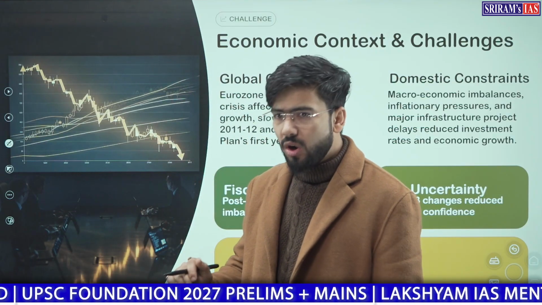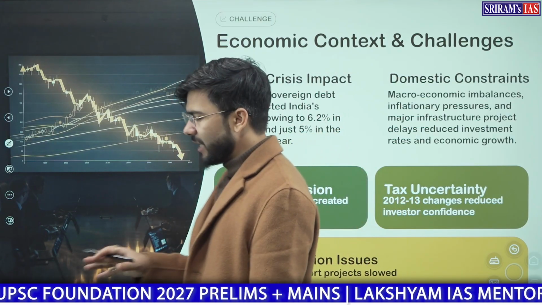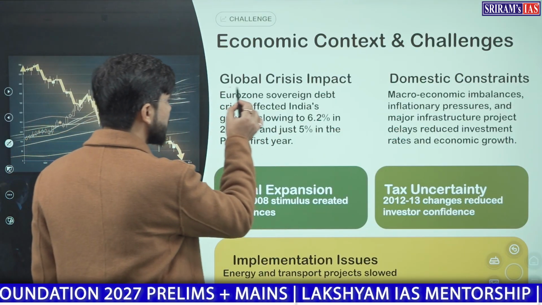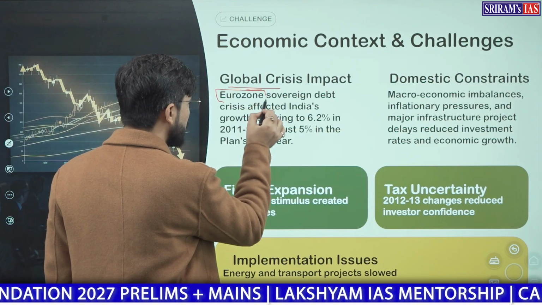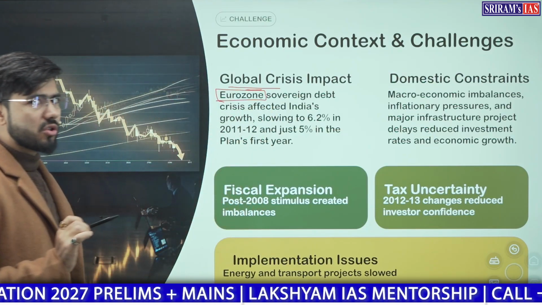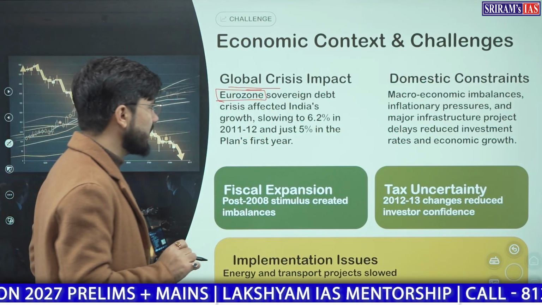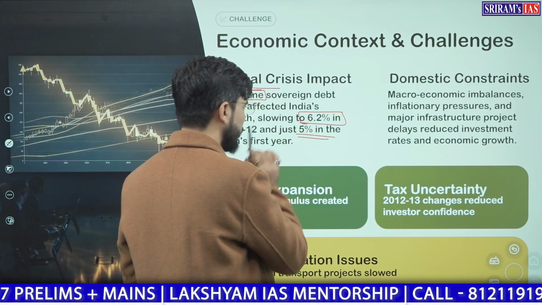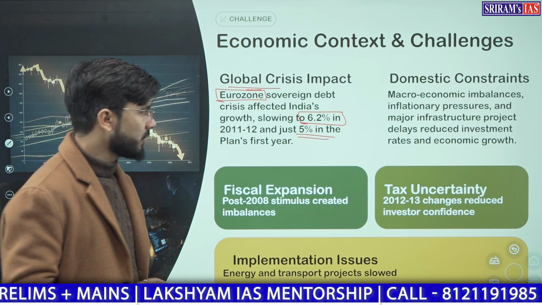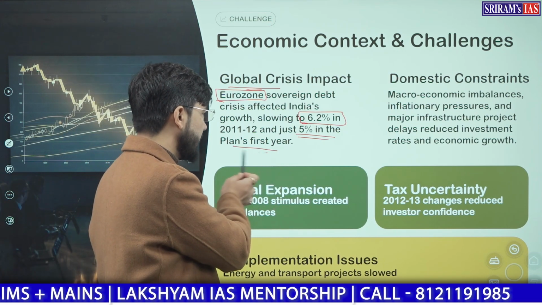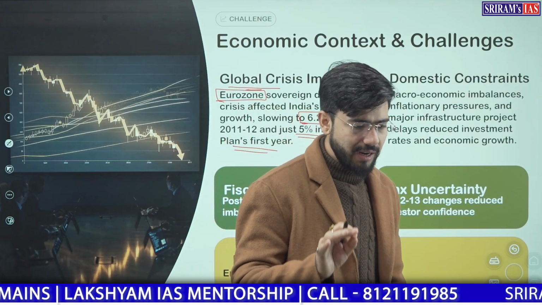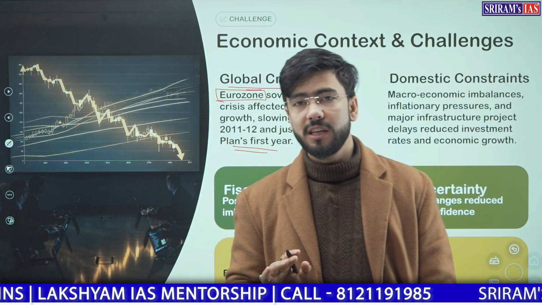Now, what was the context and what were the challenges for 12th 5-year plan to discuss? First, there was a global crisis in Eurozone. Euro sovereign debt crisis was there, which affected India and slowed down our growth in 2011-12. Just 5% in plan's first year was achieved. Just the growth of 5% was achieved in the first year of the plan.